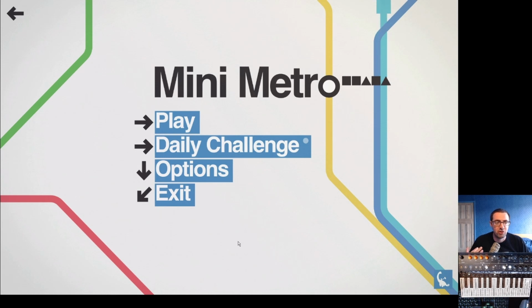Mini Metro's entire soundtrack is generated procedurally, and that means it's going to be created by the game itself. So things within the game's code are going to be generating the sounds, and that gives us a huge amount of flexibility.